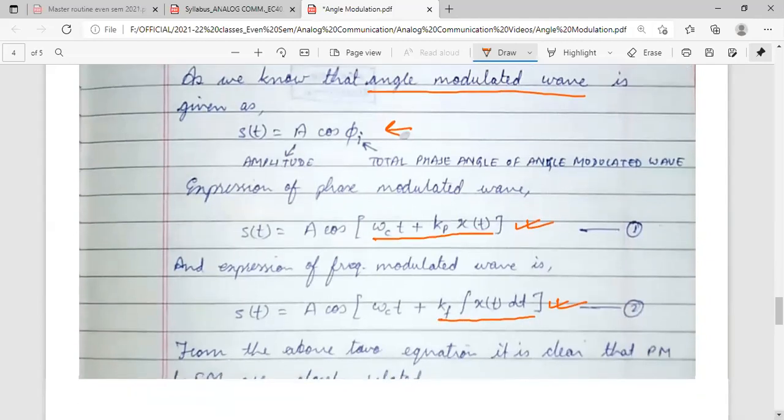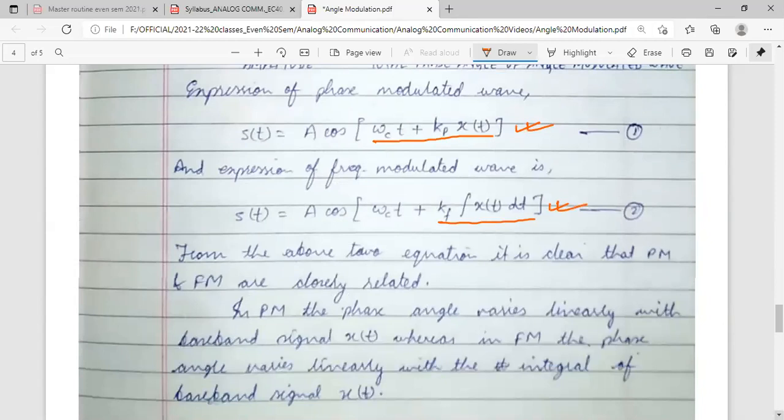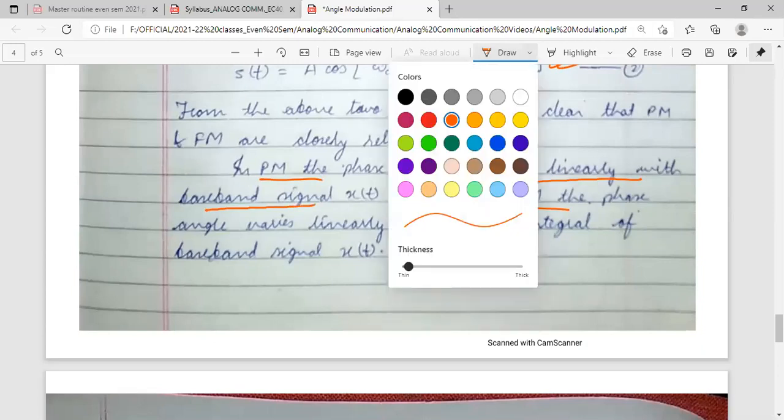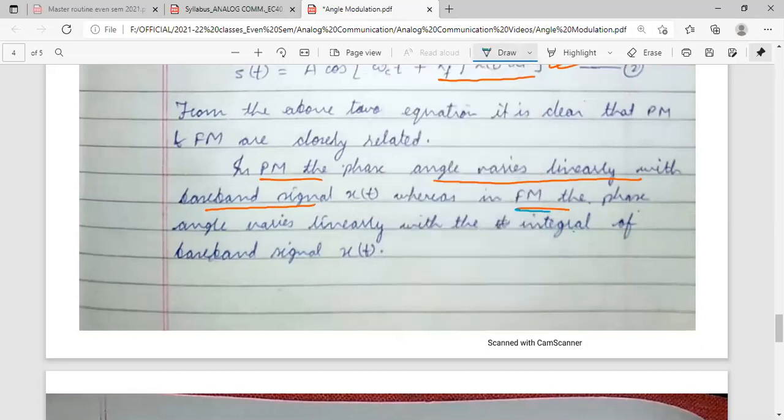So from the above two equations, it is clear that PM and FM are closely related. In PM, the angle varies linearly with the baseband signal x(t), whereas in FM it varies linearly with the integral of the baseband signal.